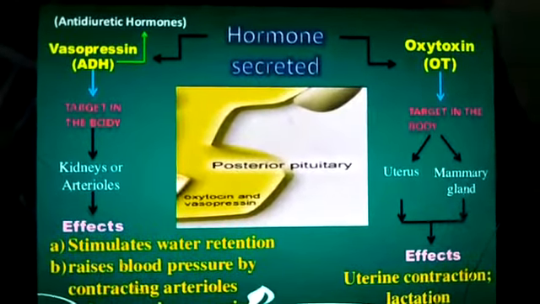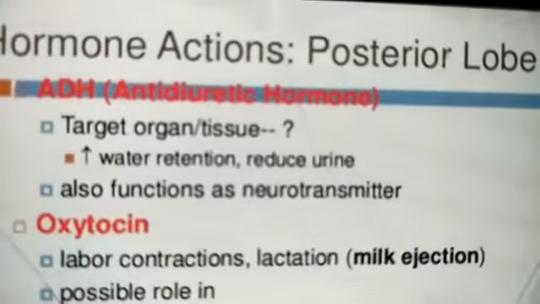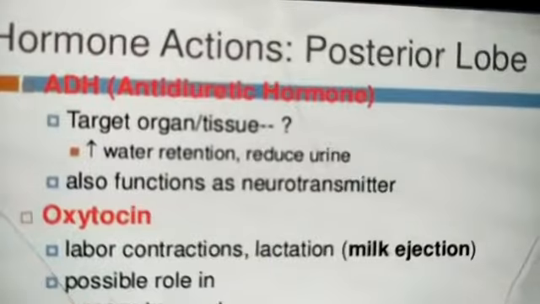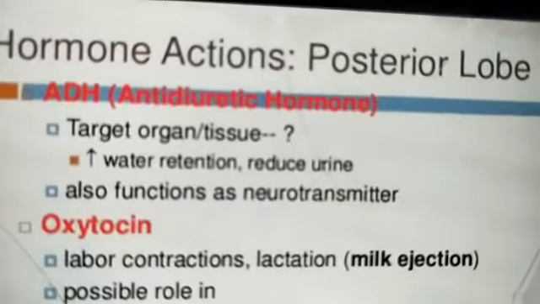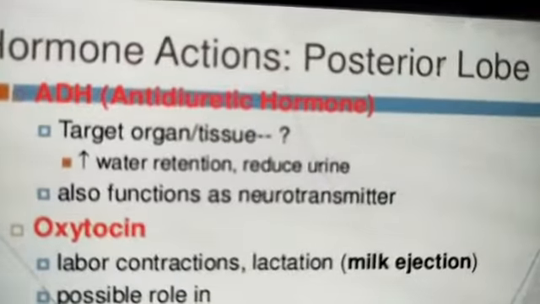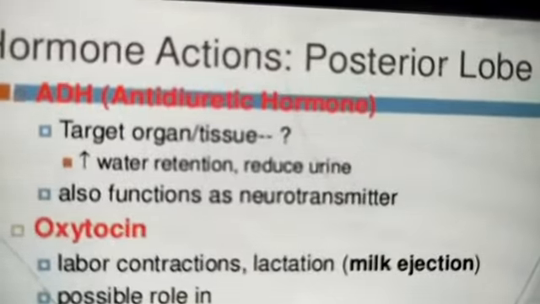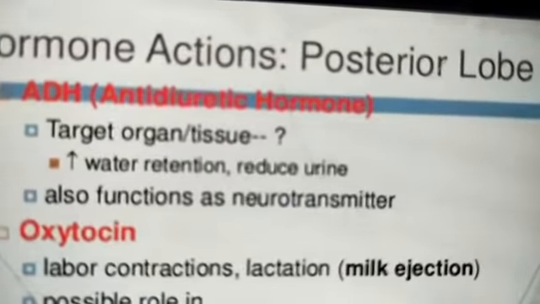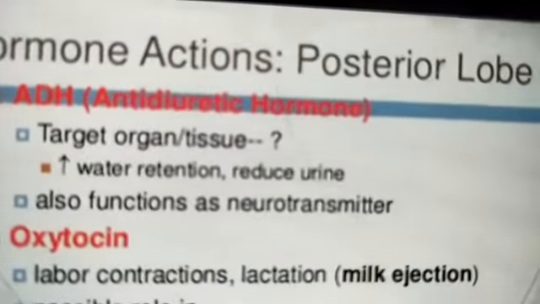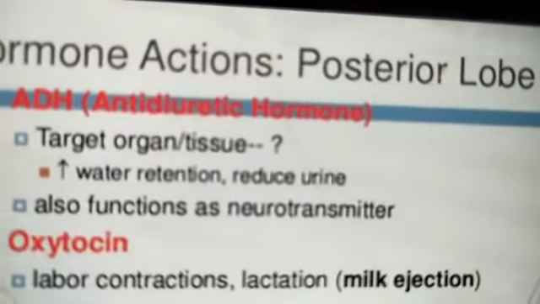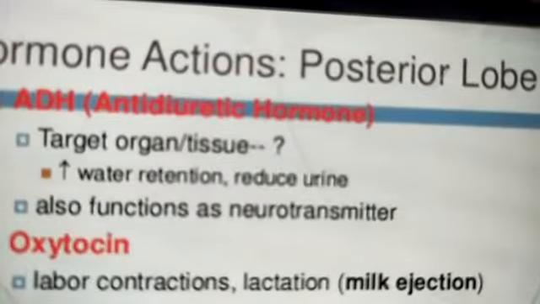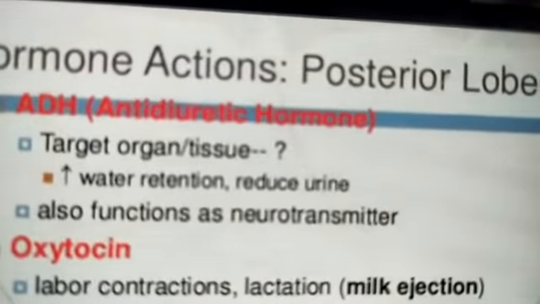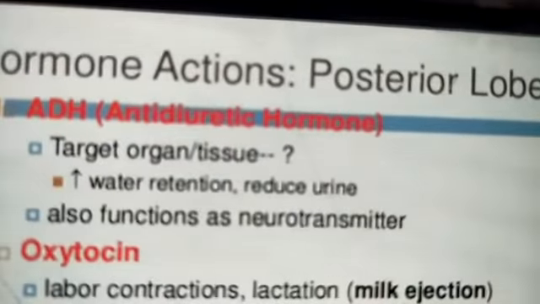Now, ADH, the antidiuretic hormone, also known as vasopressin, increases the rate of reabsorption of water from the nephrons. When we have a low amount of water in the body fluids, the pituitary gland secretes vasopressin, and so more reabsorption of water occurs from the nephrons into the blood. In this way, the body retains water and a smaller amount of urine is produced.